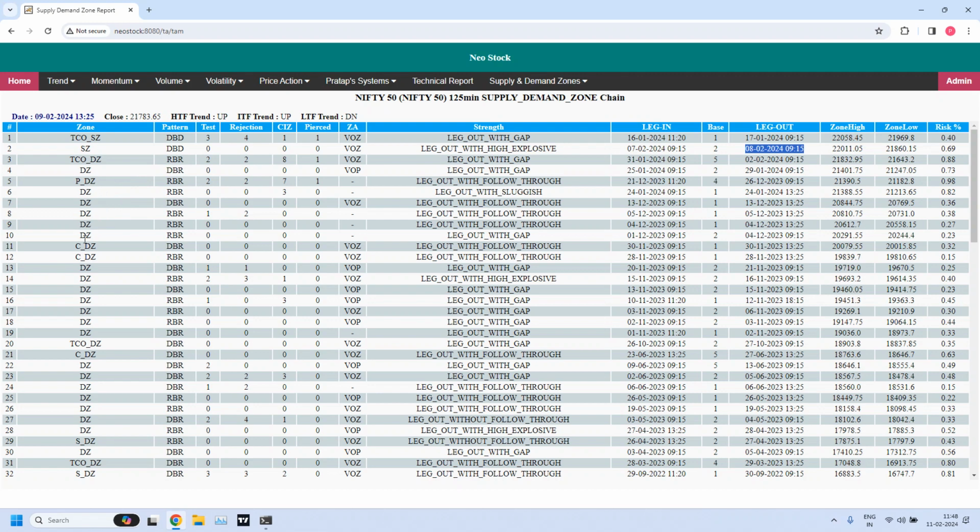And what level high liquidity zone is there? At 20,000 it is there, 20,079 to 20,015 as per 125 minutes. And even we have, but this is already pierced, the next demand zone at 21,401 to 21,247. Probably this is the zone inside the daily high liquidity demand zone.